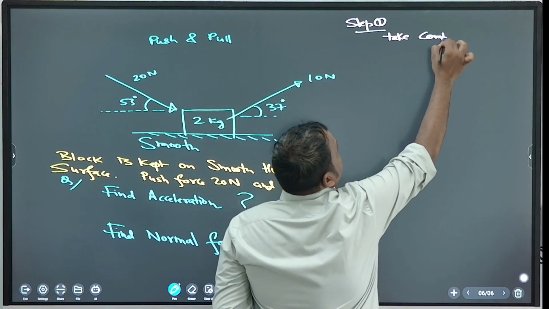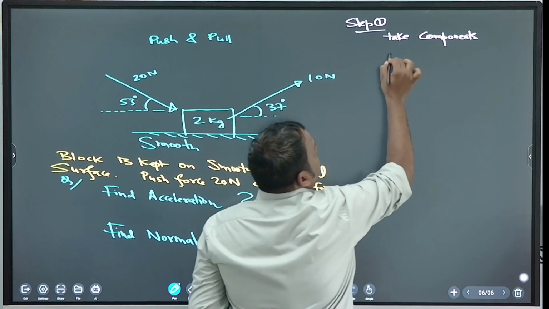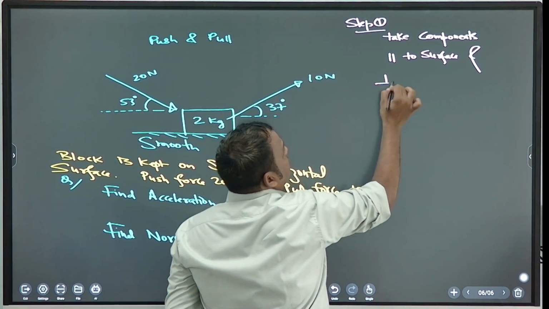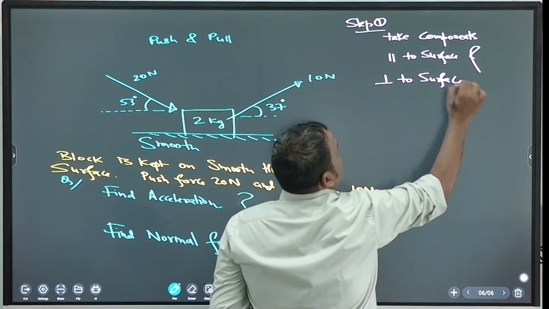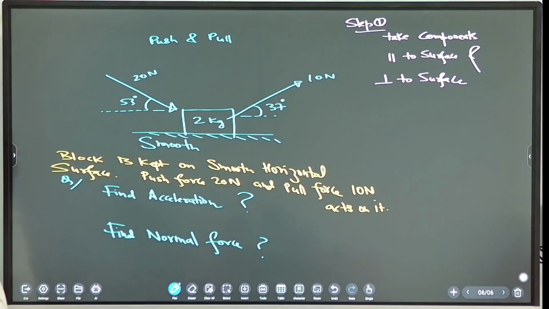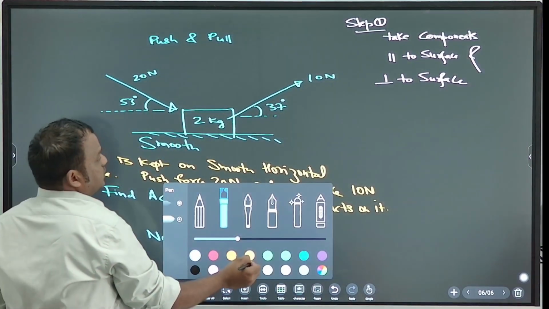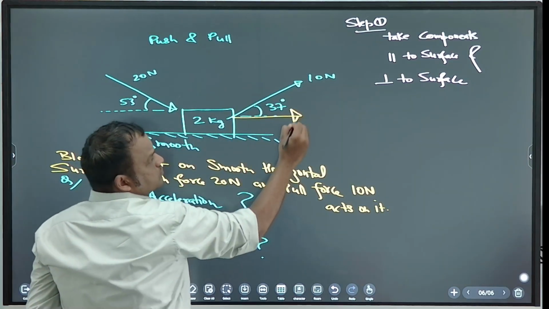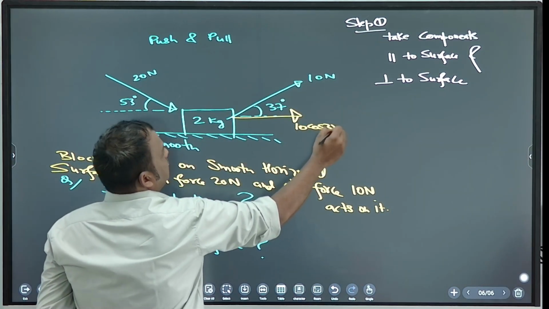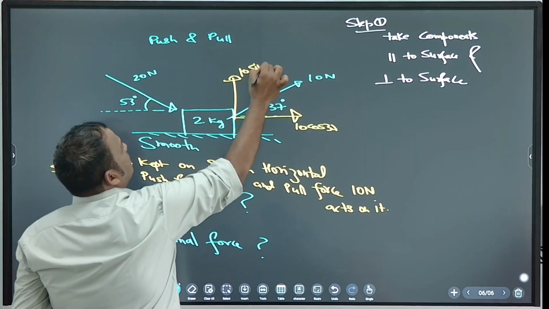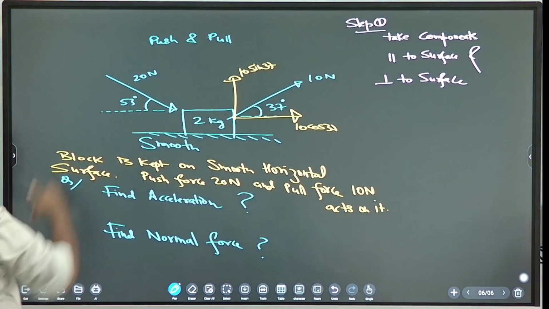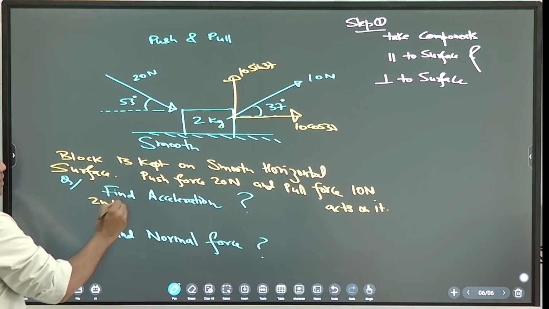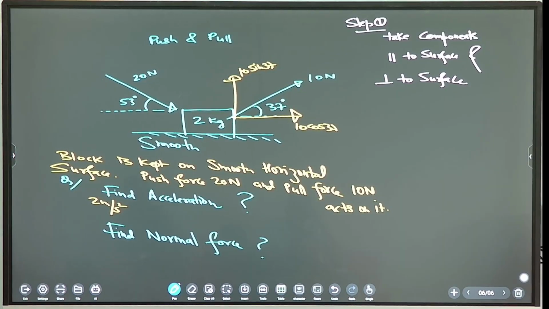Take components parallel to surface and perpendicular to surface. So for the 10 Newton force, what is the component parallel to surface? 10 cos 37. Perpendicular to surface, 10 sin 37. Like this you take, for this also you take. The acceleration is 2 meter per second square. And the normal force?